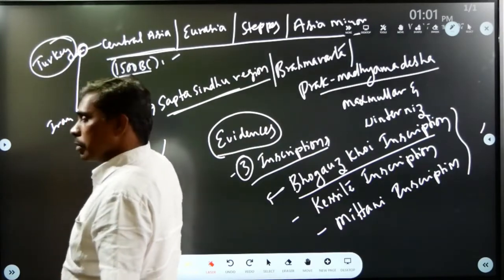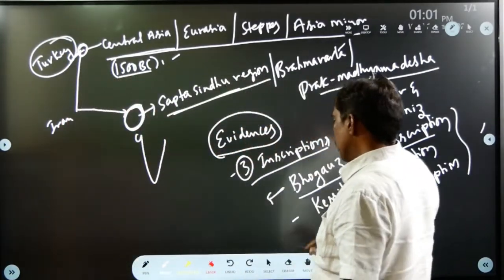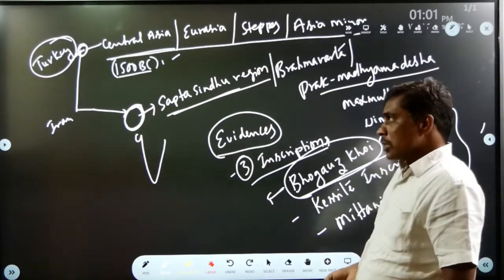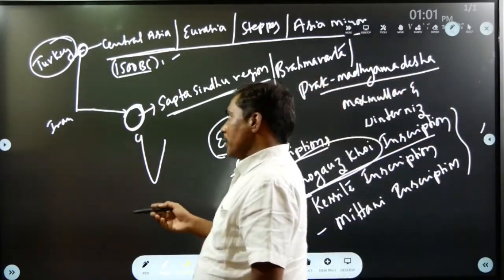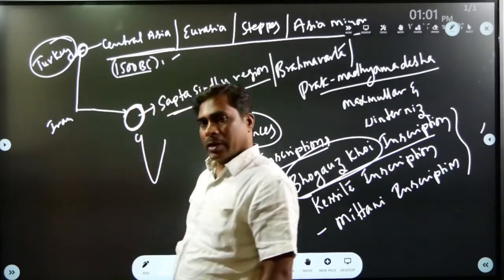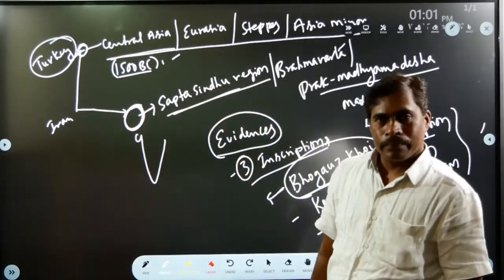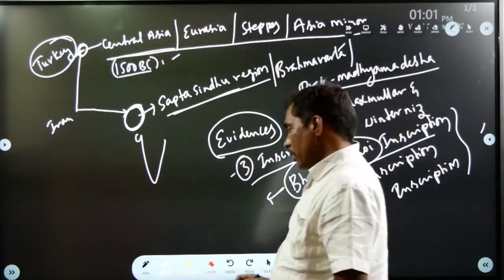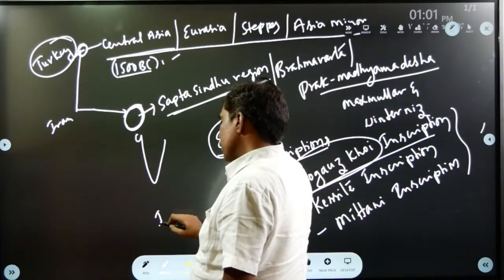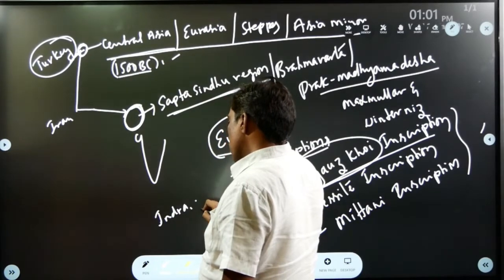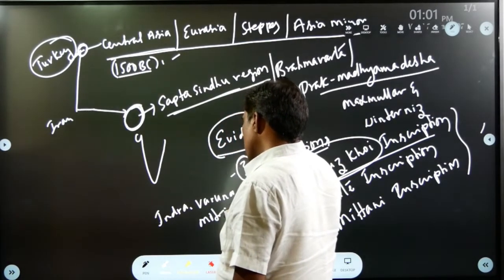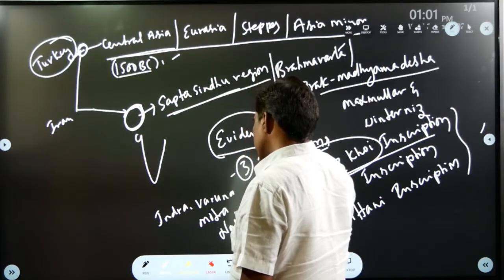Actually, this inscription was found at Bogazkoy in Turkey. According to this Bogazkoy inscription, Aryans settled in Turkey, also called Asia Minor, for several years. The inscription mentioned some Indian gods such as Indra, Varuna, Mitra and Nasatya.